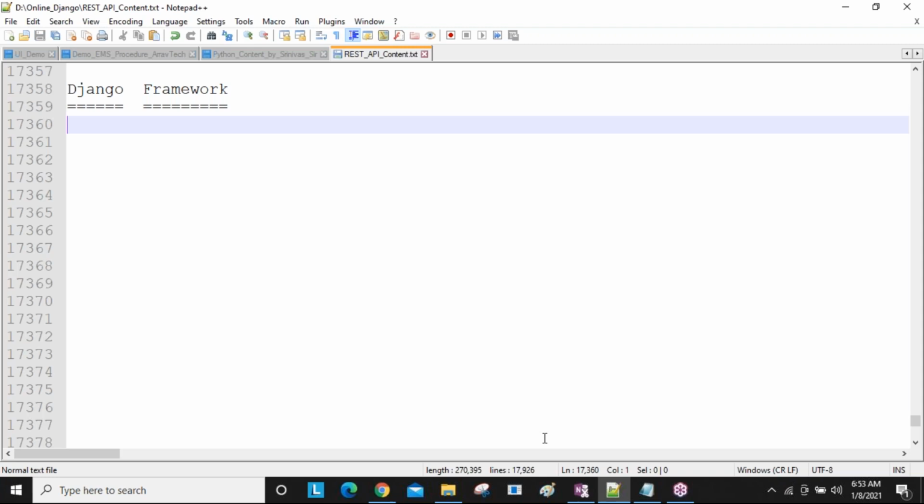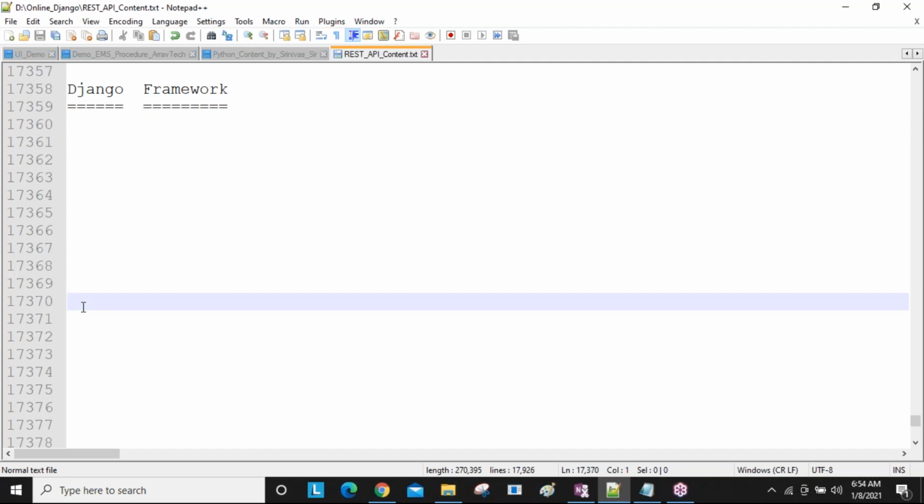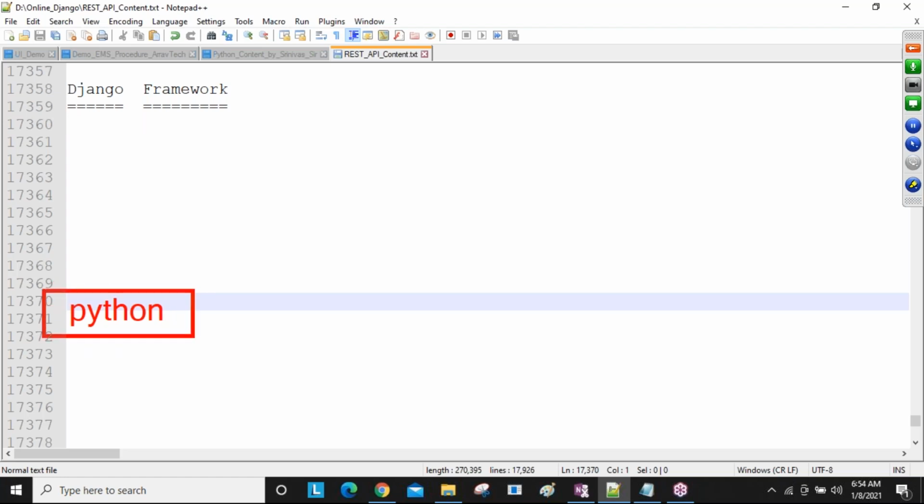Now, the Django framework is a Python-related framework. We are going to learn this one for developing web applications. Here, Python is a general purpose programming language. We can say Python is a general purpose programming language. Nowadays people consider it like that.